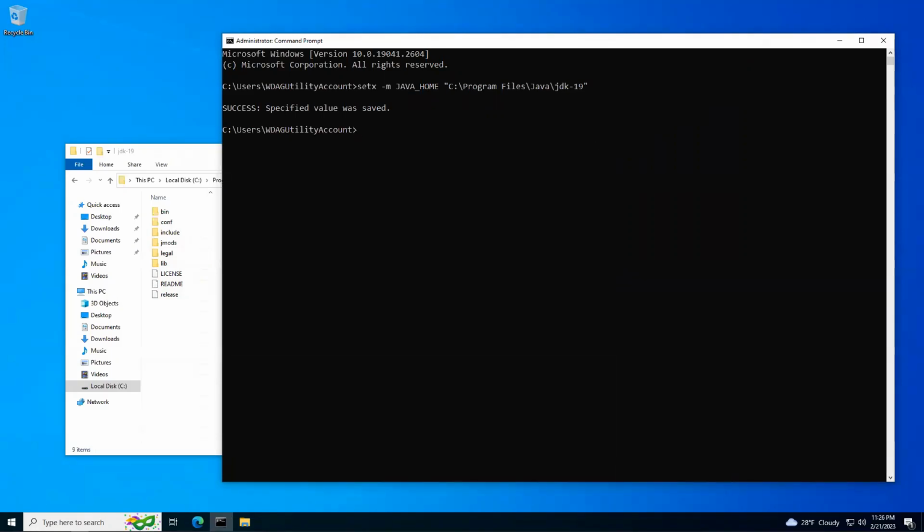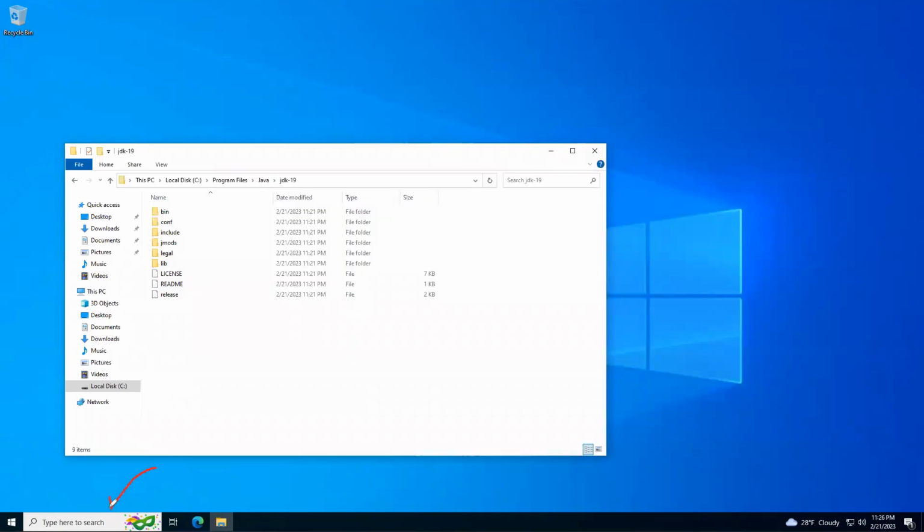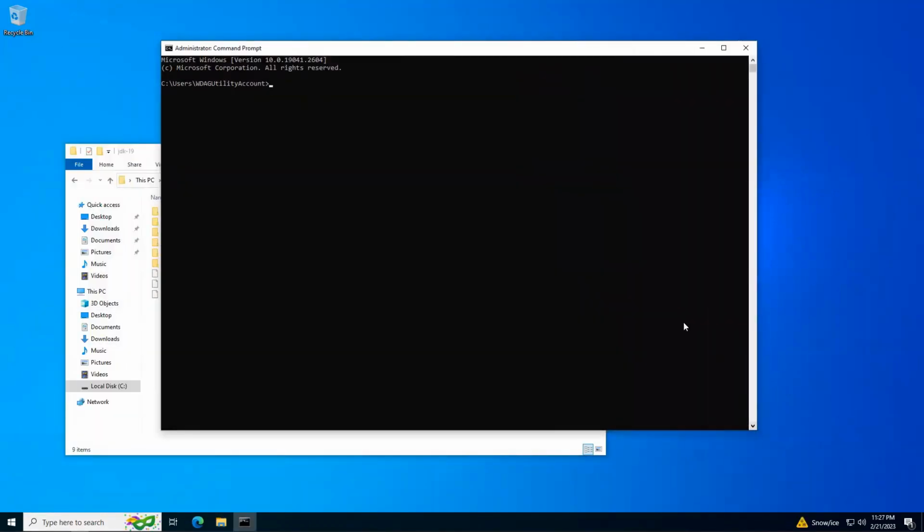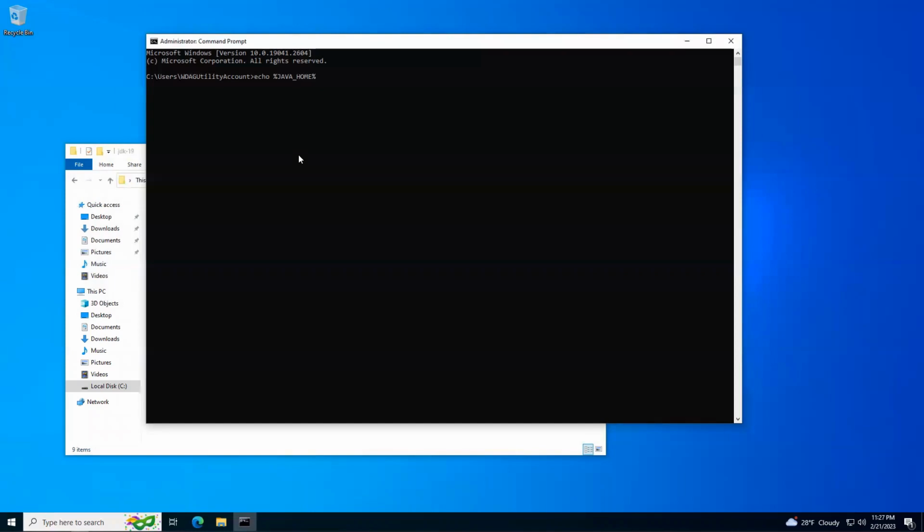Then we close the cmd terminal window, and after that we open a new cmd terminal window. Enter the command echo JAVA_HOME. We need to see the path where we installed Java JDK. We enter the command java -version and check that the Java Virtual Machine is visible in the environment of our operating system.